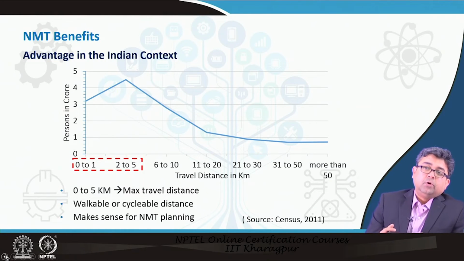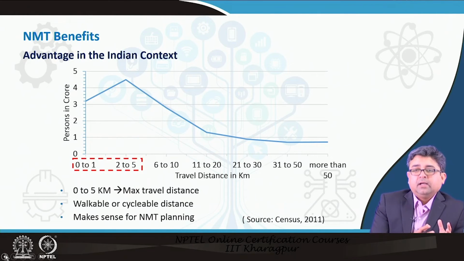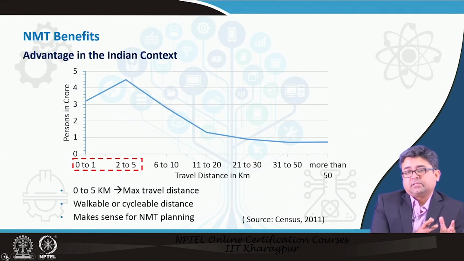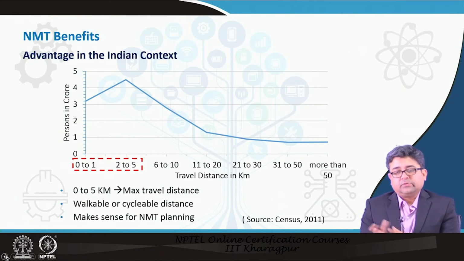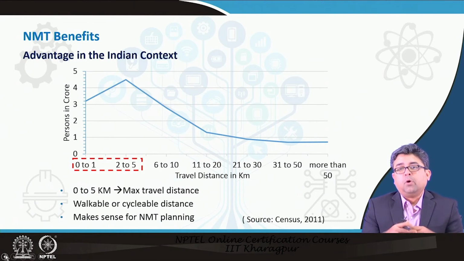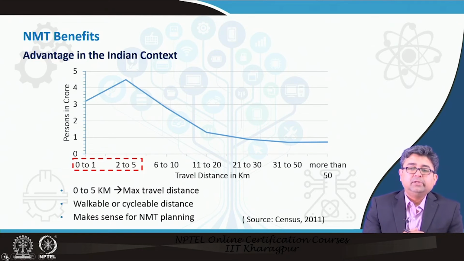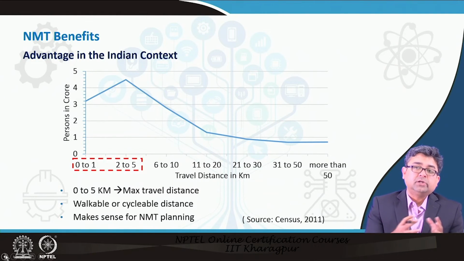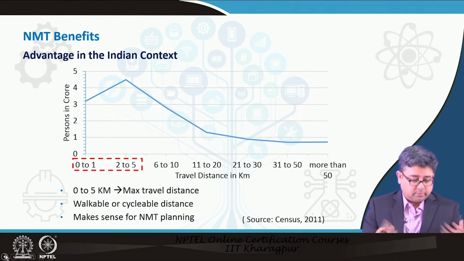So the farther you live from another land use. For example, what I mean by land use is, if your house is a land use, your office is another land use. If you live far away from your office, it is more probable that you will be using a motorized mode of travel, whereas if you live closer to your office, the probability is higher that you may use a non-motorized mode or a public transportation mode for that matter.